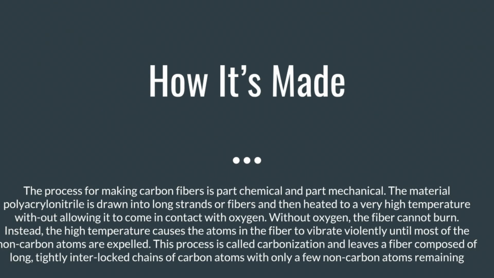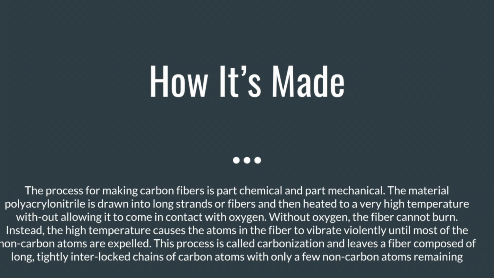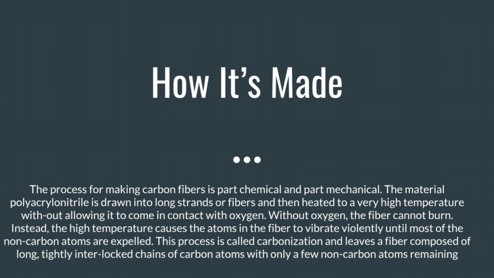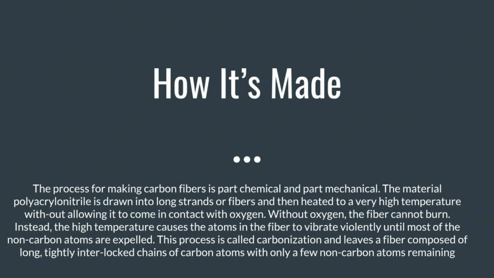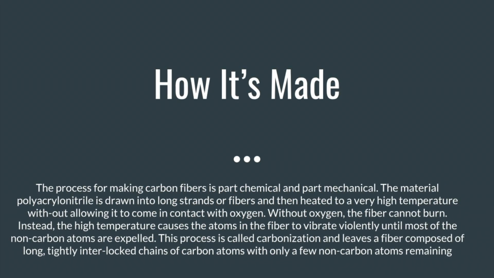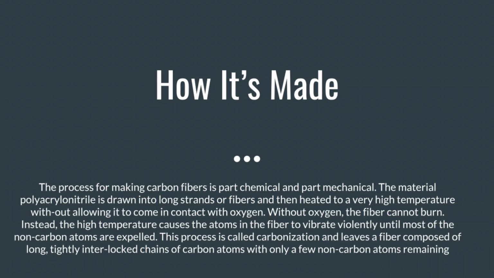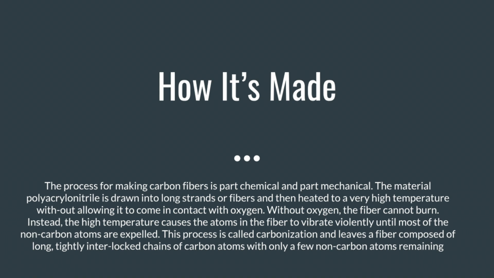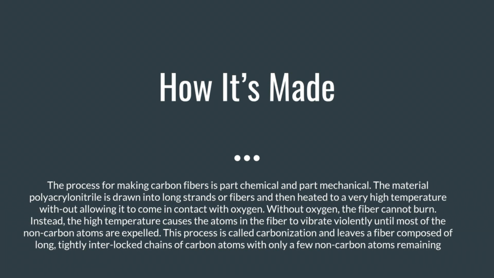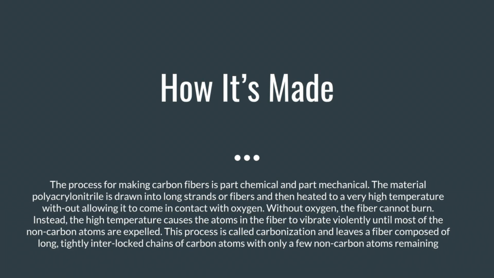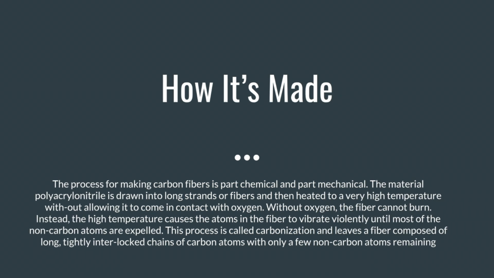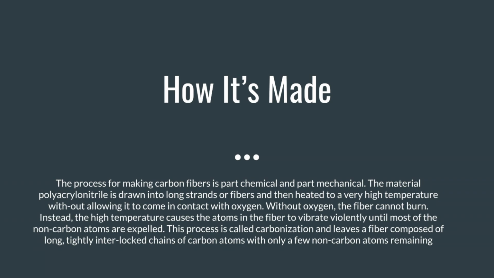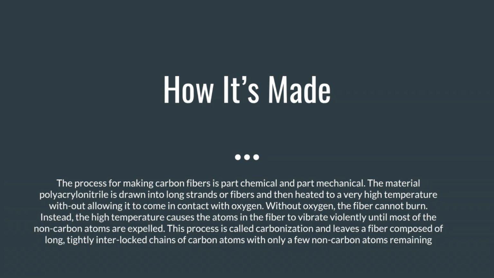The process for making carbon fibers is part chemical and part mechanical. The material polyacrylonitrile is drawn into long strands or fibers, and then heated to a very high temperature without allowing it to come into contact with oxygen. Without oxygen, the fiber cannot burn. Instead, the high temperature causes the atoms in the fiber to vibrate violently until most of the non-carbon atoms are expelled. This process is called carbonization and leaves a fiber composed of long, tightly interlocked chains of carbon atoms with only a few non-carbon atoms remaining.